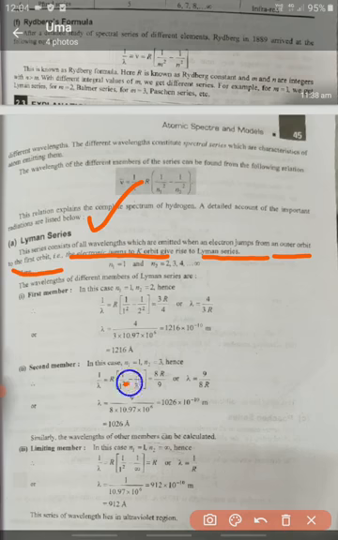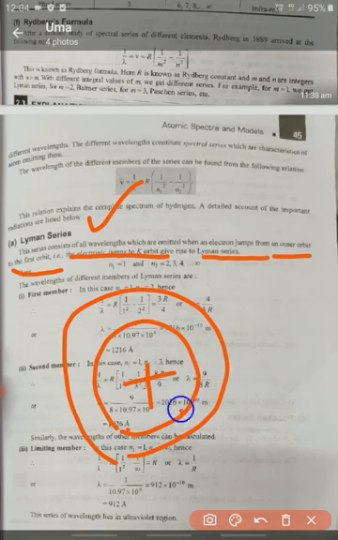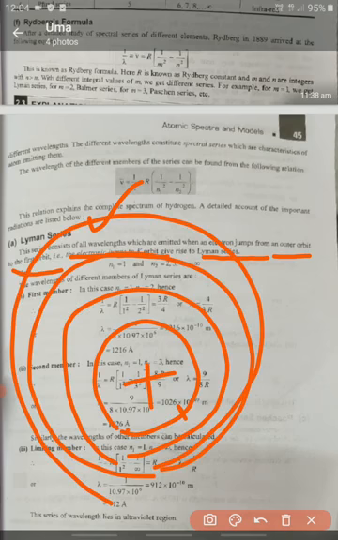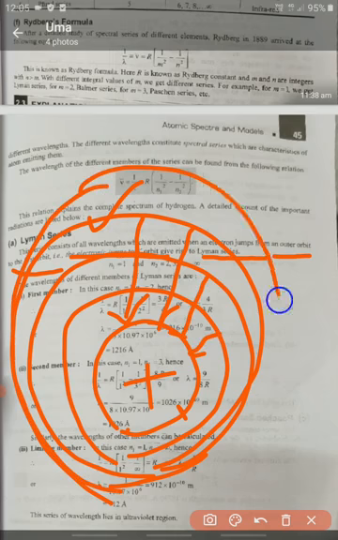Here this is the nucleus, this one is the first orbit, and these are the higher orbits. The Lyman series consists of all wavelengths as electrons come from higher energy levels to the ground energy level, n1. So this series we call the Lyman series.